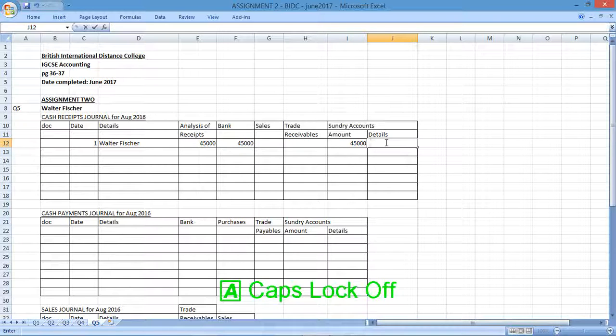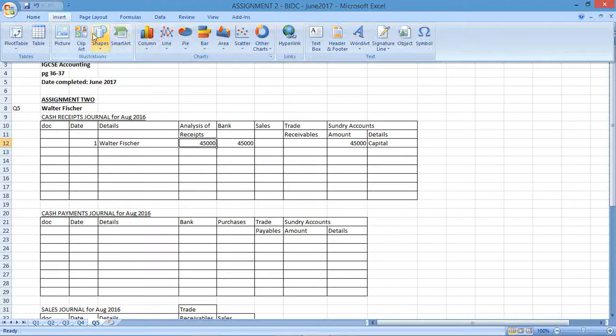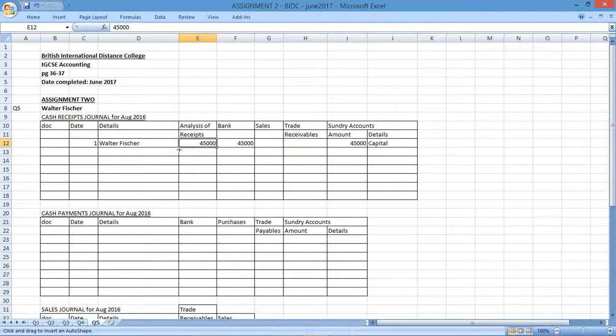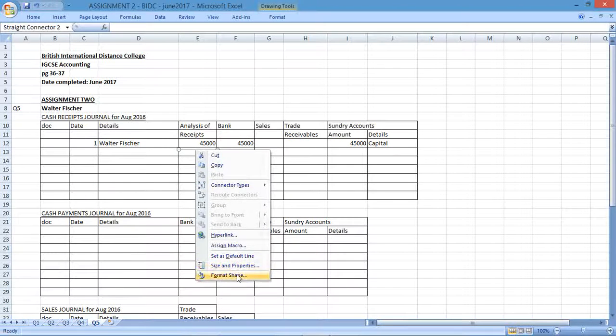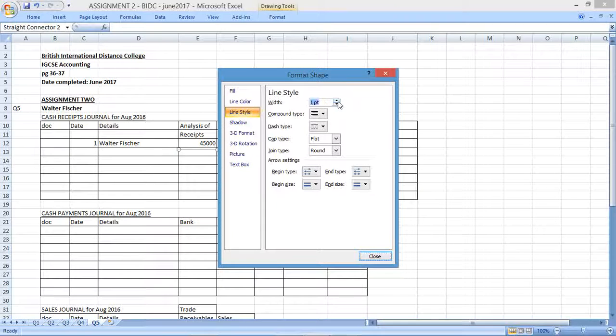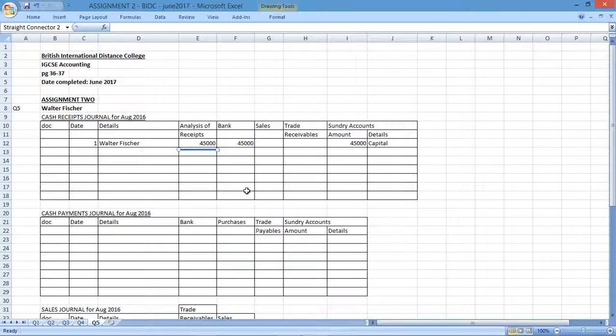So that'll be seen as a capital contribution. Analysis of receipts, remember that column has a very particular rule or purpose. It's used to record any amount that's actually deposited into the bank account. So we'll assume that's cash. Most likely it was a transfer from one account to another, so it'll just be sitting in the bank. But often you see that analysis of receipts account. I'm going to include it just for discussion purposes, to make this more comprehensive, so you have an idea of how to approach these journals.